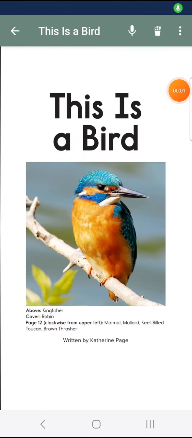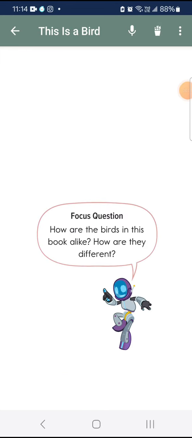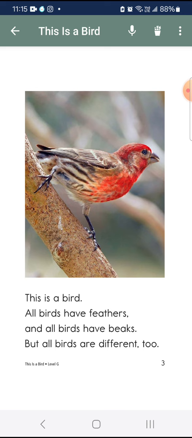This is a bird. Focus question: How are the birds in this book alike? How are they different? This is a bird. All birds have feathers and all birds have beaks, but all birds are different too.